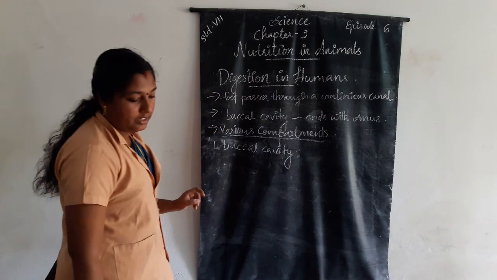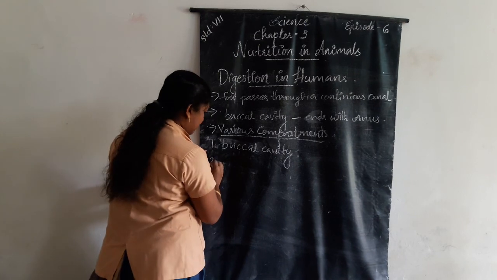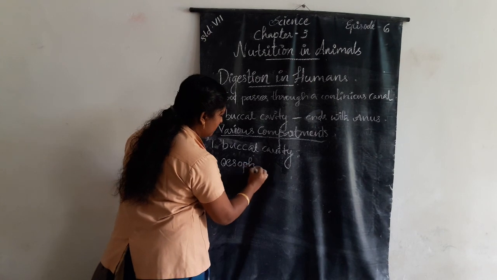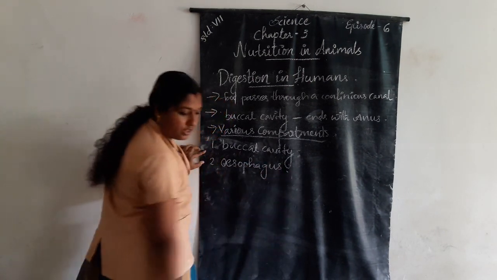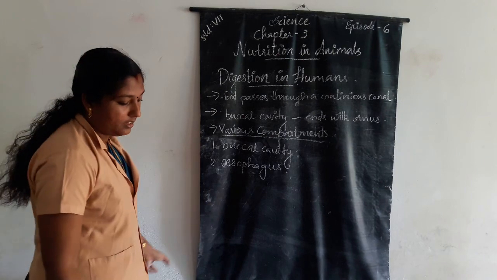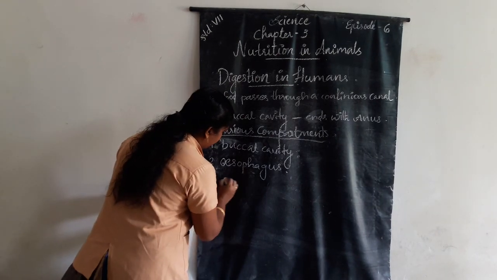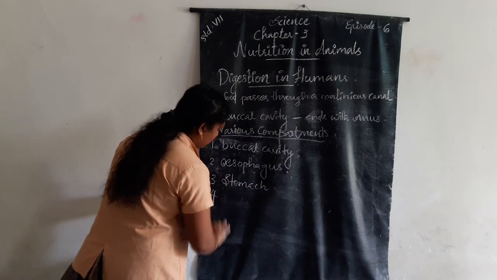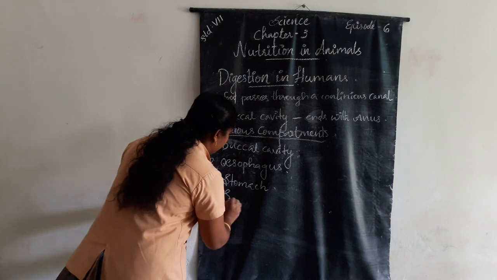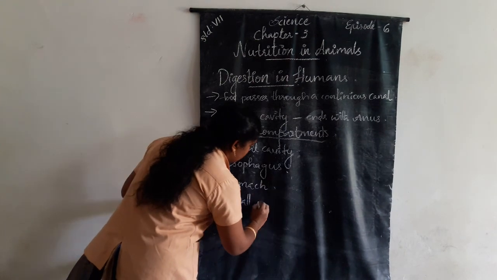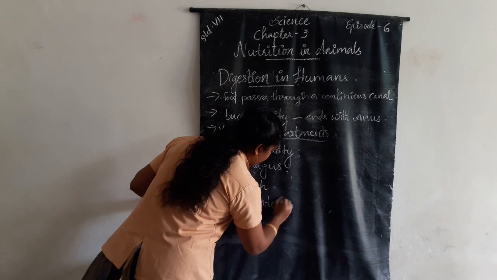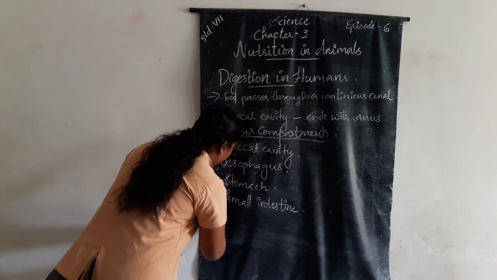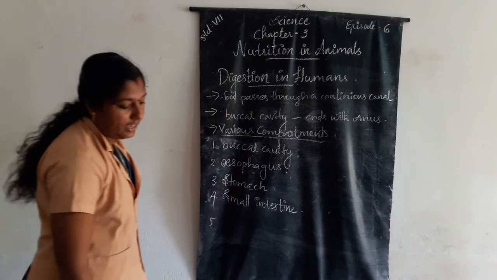Buccal cavity. Second one is esophagus. Third one is stomach. Fourth one, small intestine.